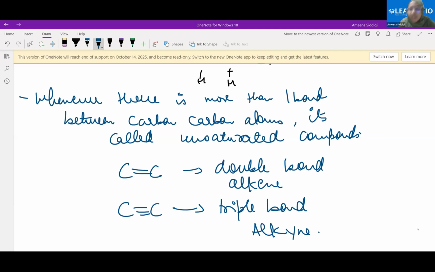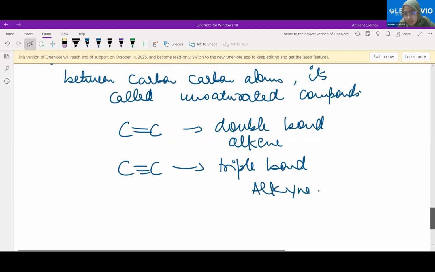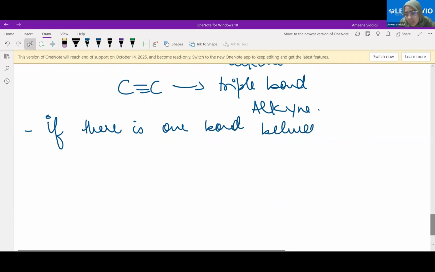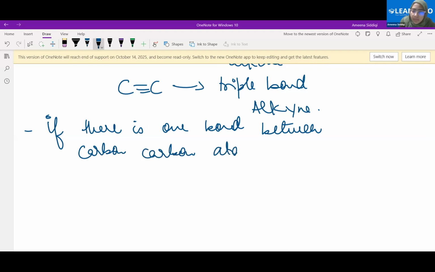Okay. Afshin, is it understood to you? Yes, ma'am. If there's 1 bond between carbon and carbon atom, it's called saturated.